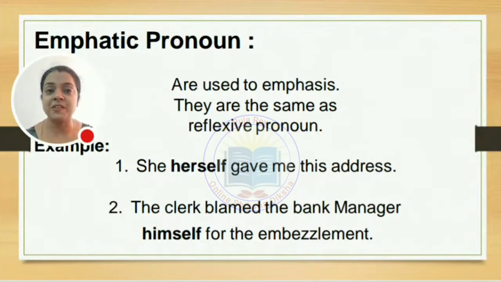So when somebody is emphasizing upon something, that is emphatic pronoun. So we just need to understand the difference between the uses of reflexive pronoun and emphatic pronoun, because the examples are absolutely same. Just how to use it and how you understand it, that makes a difference.